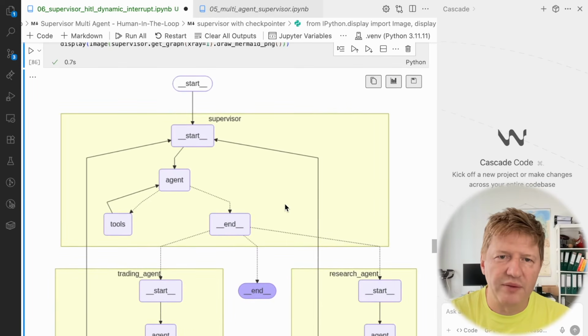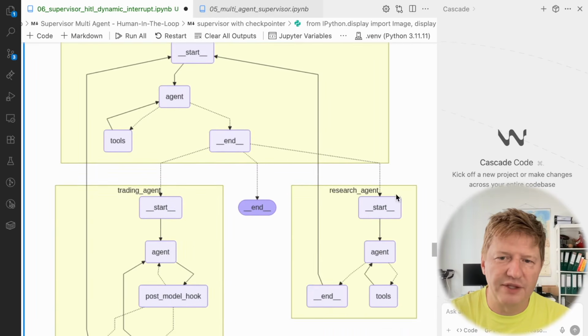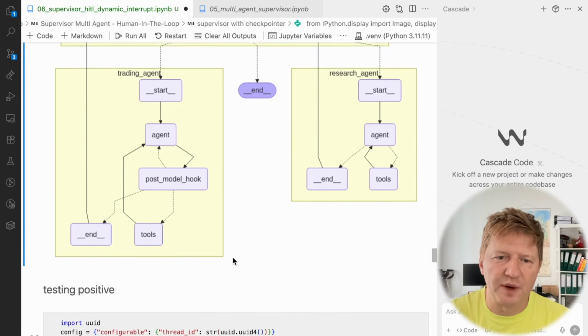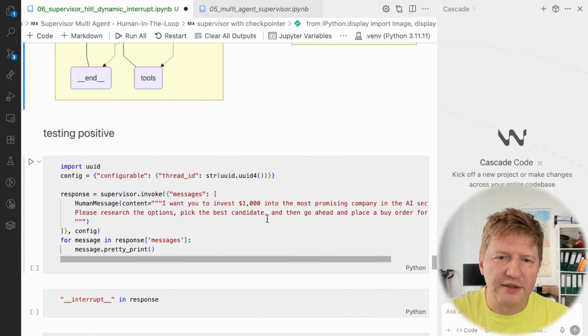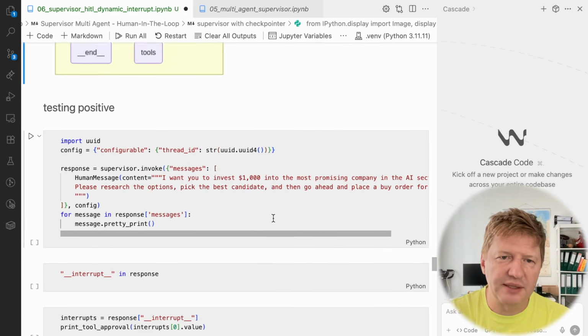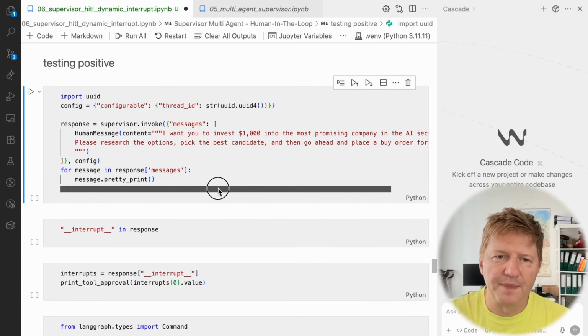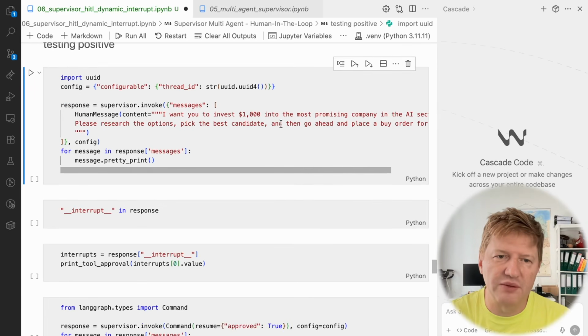And this is how the graph looks. We have the supervisor, we have research the same way. We have the trading agent, which is aware of a post-model hook that checks the tool, right? And let's give it a try and test. So we are defining a new thread, and this is necessary because we want to save the states. This is the requirement if you want to interrupt and resume the graph. And we're asking to invest 1,000 into the AI sector and place an order for us automatically as well.